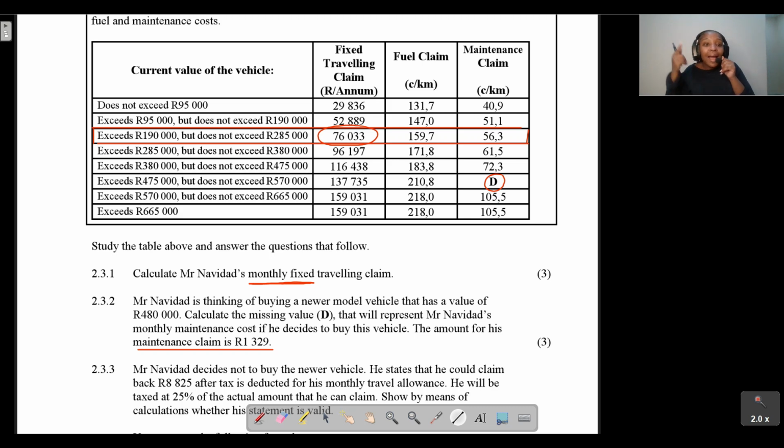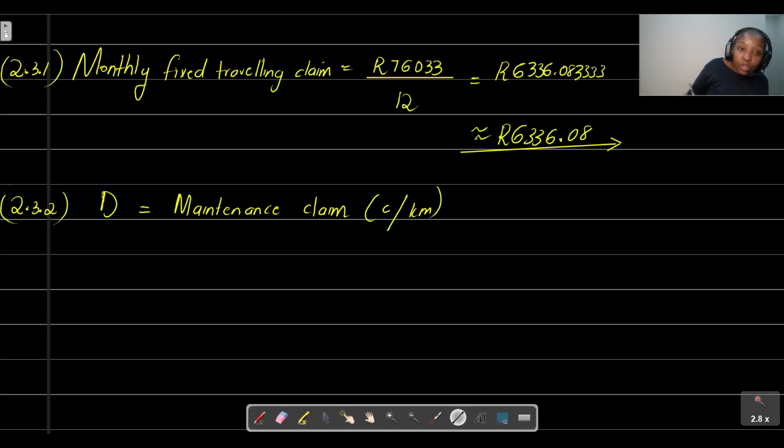Then we want to determine how many kilometers Mr. Navidad travels per month. Then we divide those cents by the kilometers, and that will give us the rate for the maintenance claim if he gets a vehicle that has a value of 480,000.